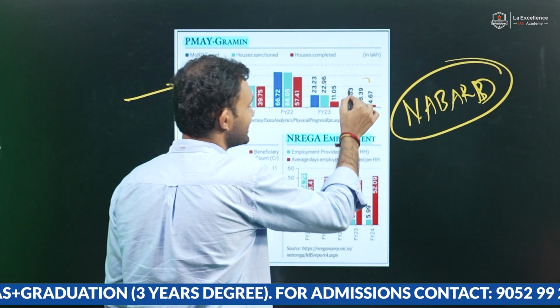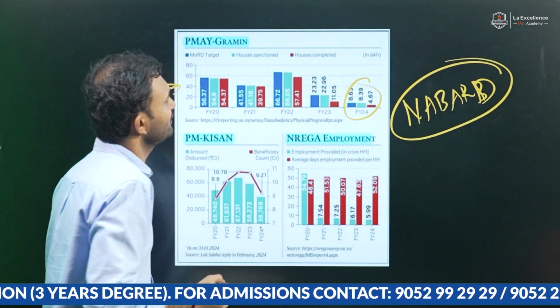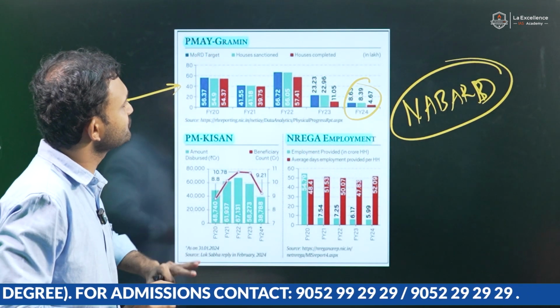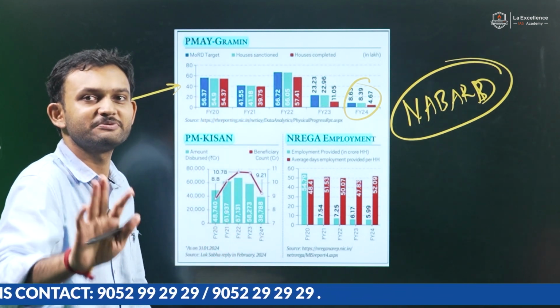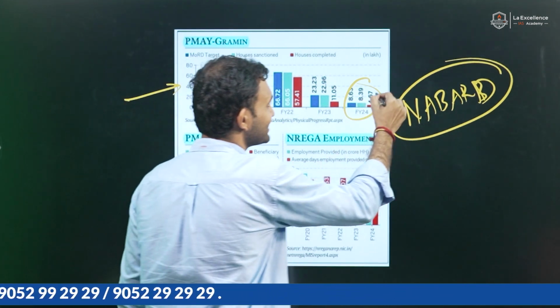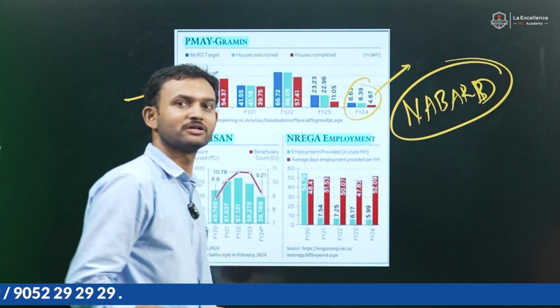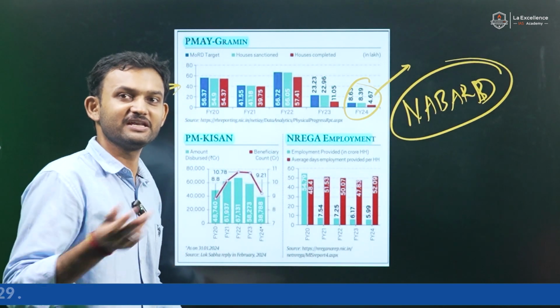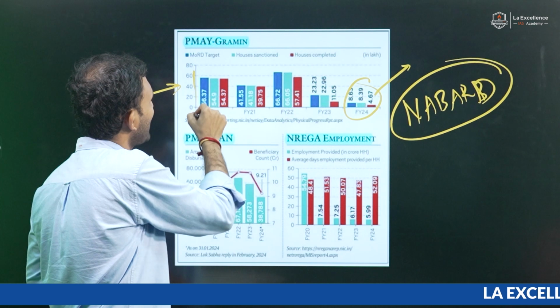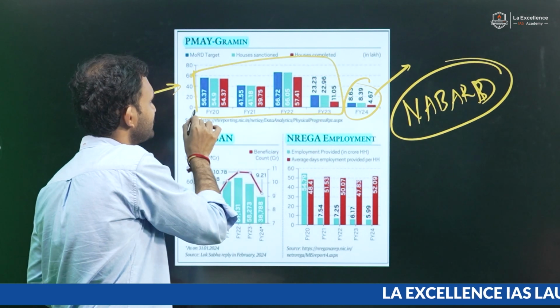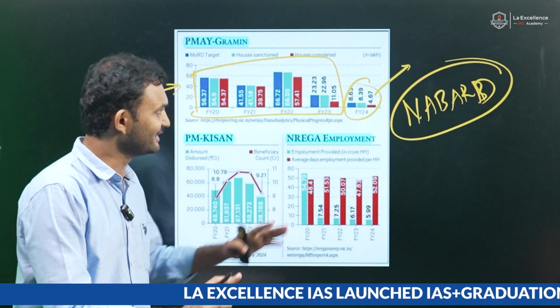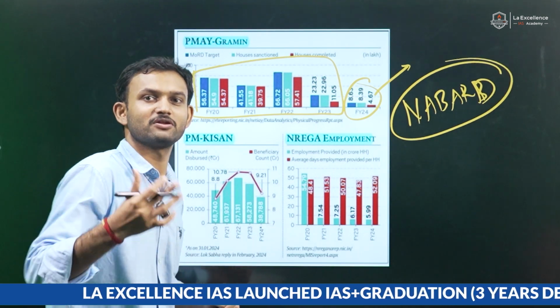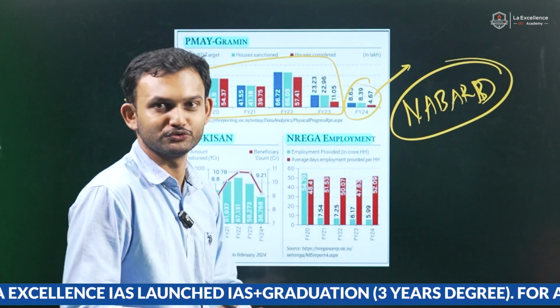This year it has been reduced significantly. Even the targets have been reduced, housing completed has been reduced, sanctioned also has been reduced. So this data shows no more rural housing allocation would be increased as most of them are being given, is what they said. Of course, in a few states, state government initiatives are aiding it. So there is not much burden on the budget about rural housing.